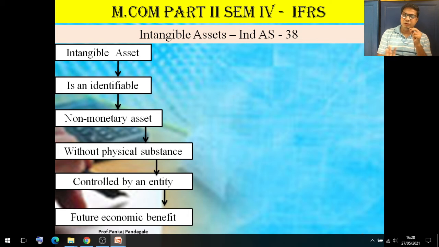Now in this particular example, Mumbai Airport Authority is not selling their airport to Jet Airways. They are providing a temporary facility to Jet Airways, provided for a temporary purpose. It is identifiable, there is no physical substance, and it is considered an intangible asset.